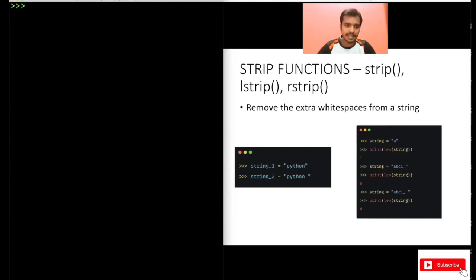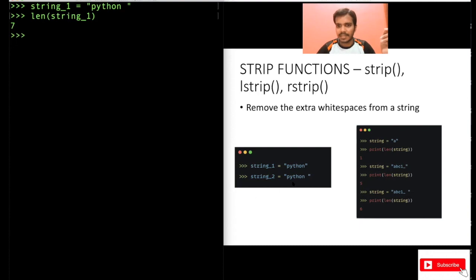So see this example: string 1 equal to Python space. Here is an additional white space that I have left, right? Now maybe you want to clear this white space. It may happen, right? Now what is the length of this? The length will be 1, 2, 3, 4, 5, 6, 7, because white space is also considered as a character here. You can just do len of string 1 to verify this. 7 is the output here.